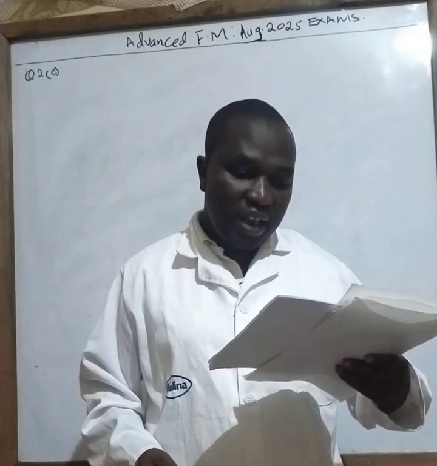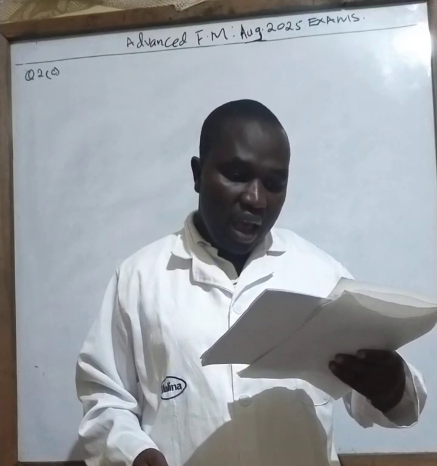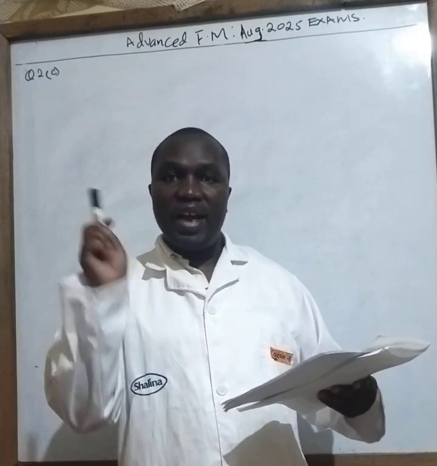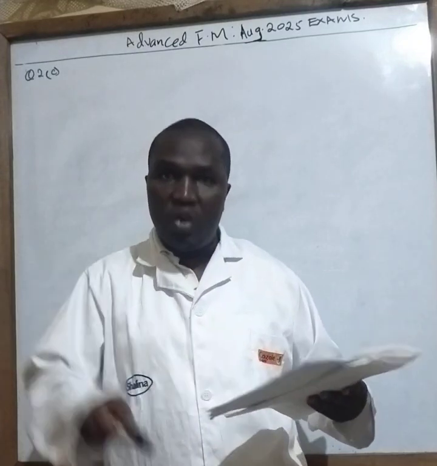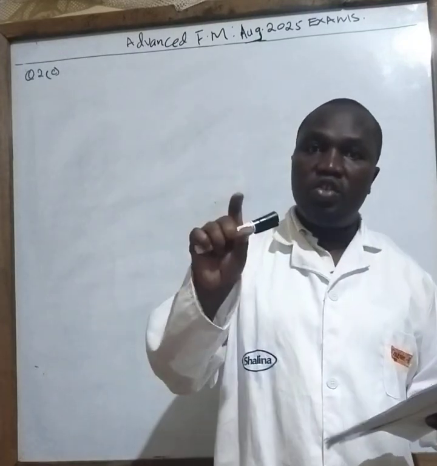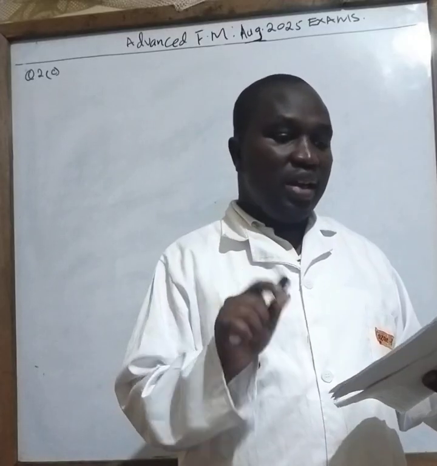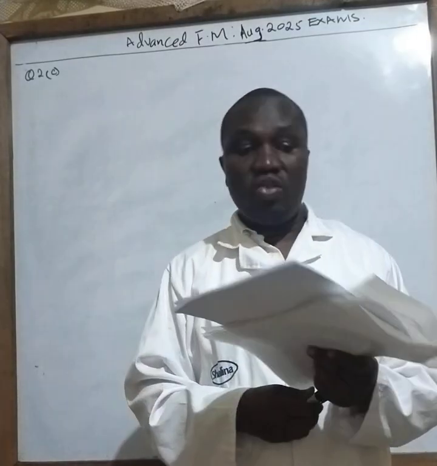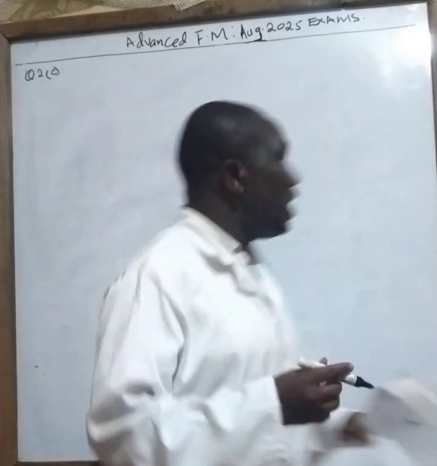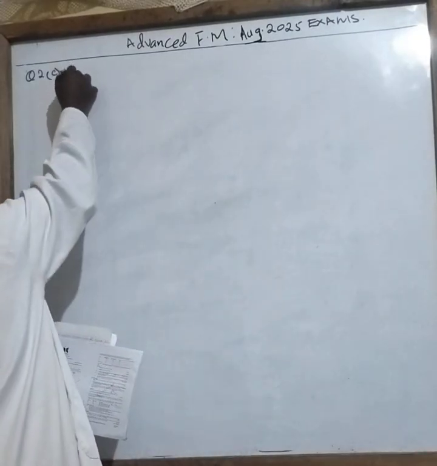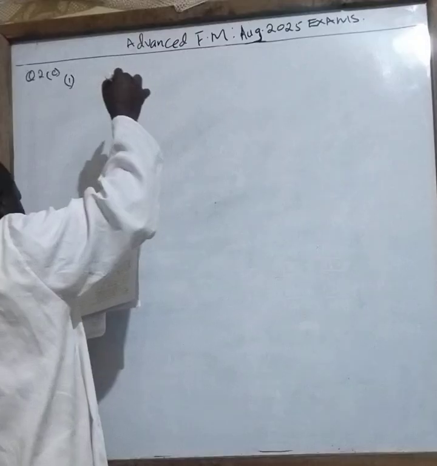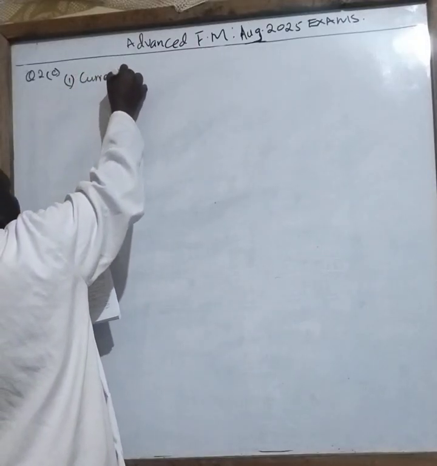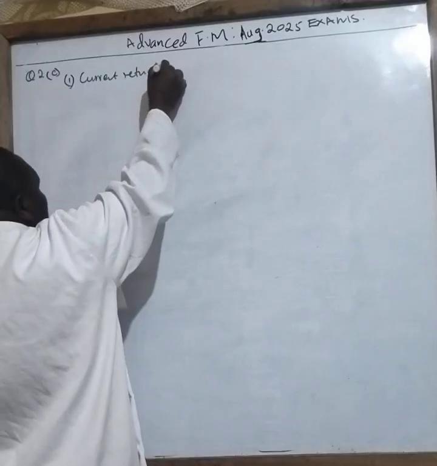So compute the current return on the portfolio. What is portfolio? Composition of assets. So we want us to calculate one figure for the current return for these assets we have been given A to B. And therefore our work is very simple. So we have been told to calculate the current returns. Current return portfolio.